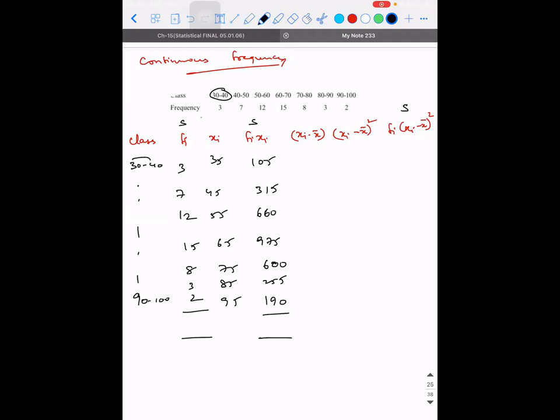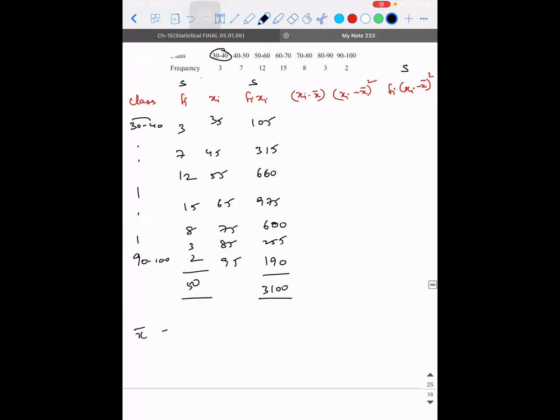What is the answer for the sum of fi? 22 plus 15, 37, 50. Okay, what about the sum of fi xi? 3100, sir. 3100. So what is the mean then? x bar is equal to 3100 divided by 50. It will get cancelled, so it will be 62.